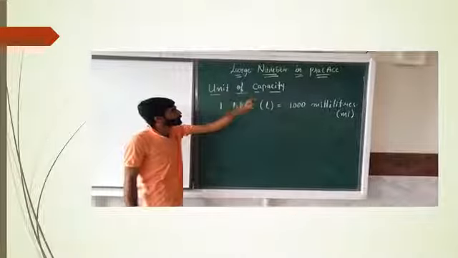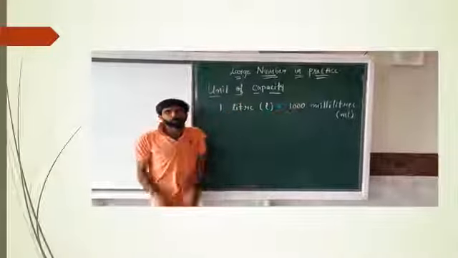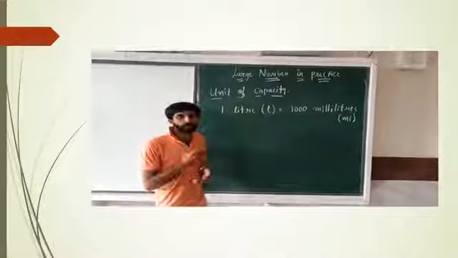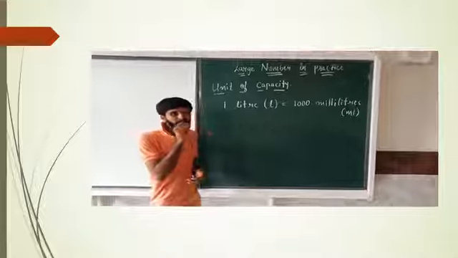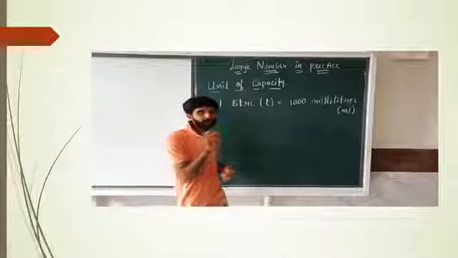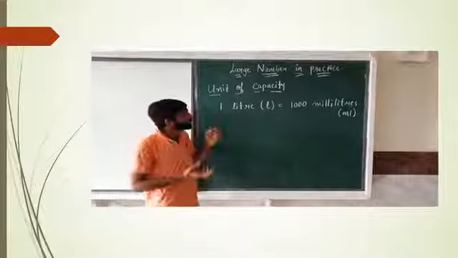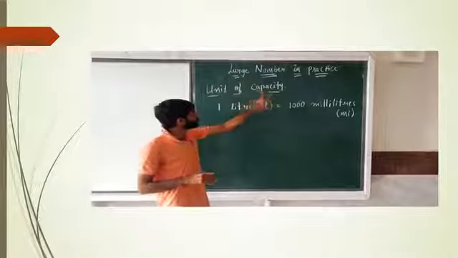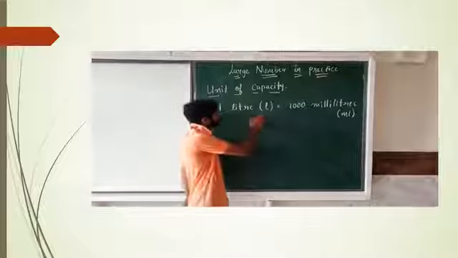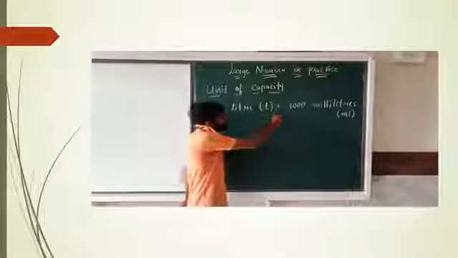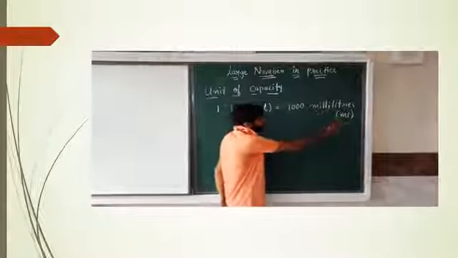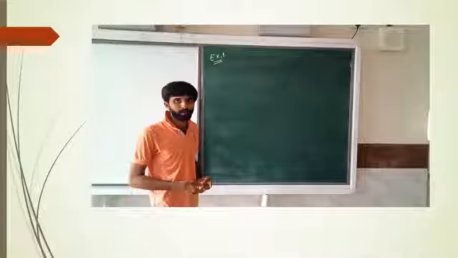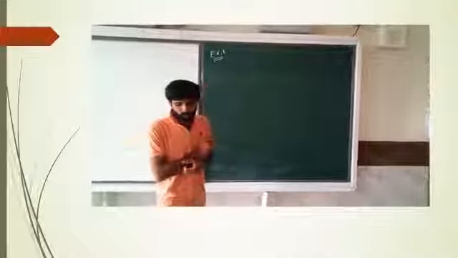Topic is unit of capacity. When you go to the market, you want to purchase cold drinks. There it will be mentioned 250 ml, 500 ml. That capacity of the bottle is known as unit of capacity. So 1 liter, denoted by L, is equal to 1000 milliliter, denoted by ml. So now we will move to example number 1.